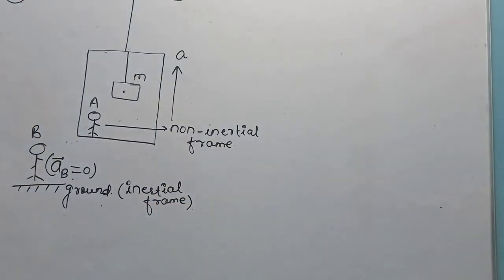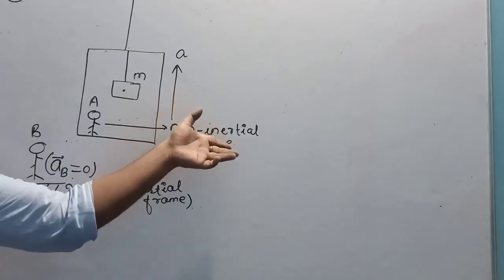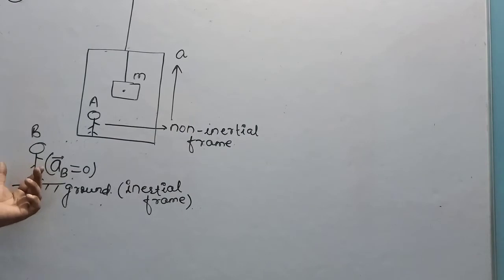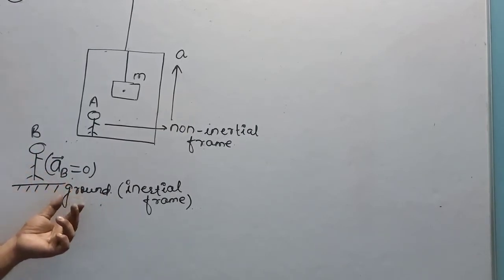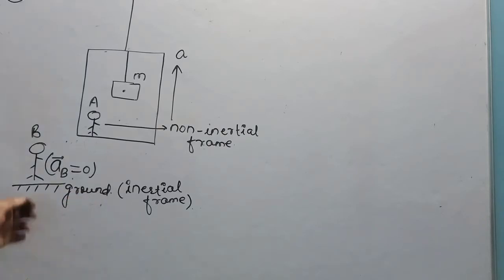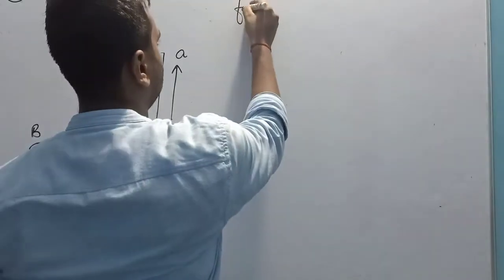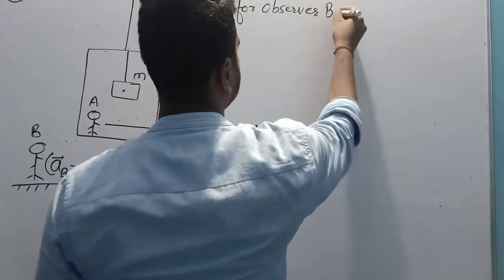Is this clear? I have already told you that if a frame is accelerating or having some variable velocity, then that frame is called non-inertial frame. And I have proved it with some example also. So observer A is in non-inertial frame and observer B is in inertial frame because it has zero acceleration, or he is at rest. So for observer B, I am writing the force equation.